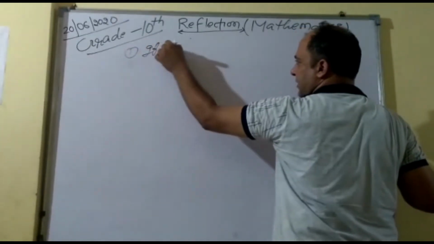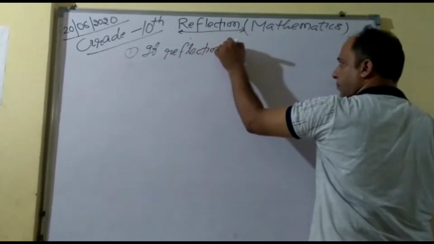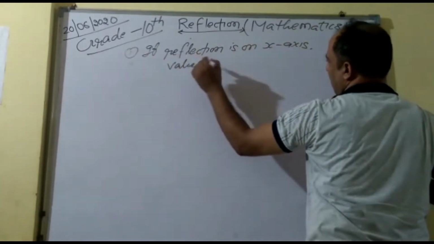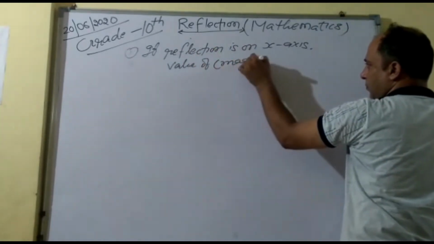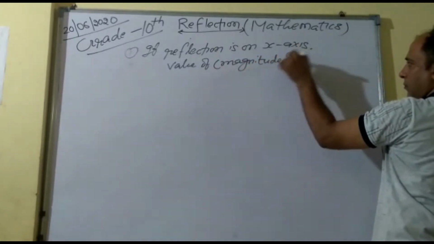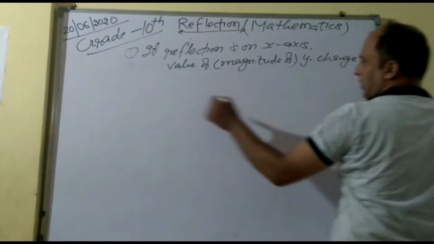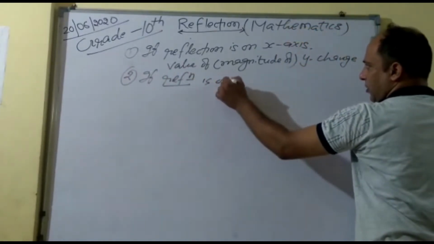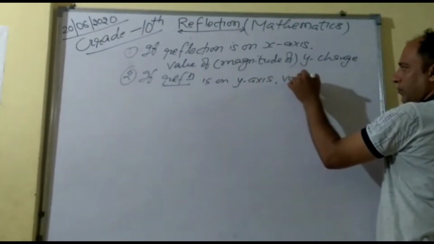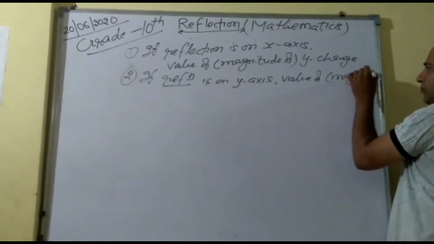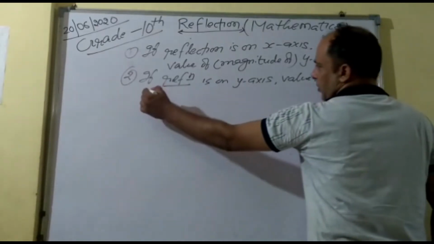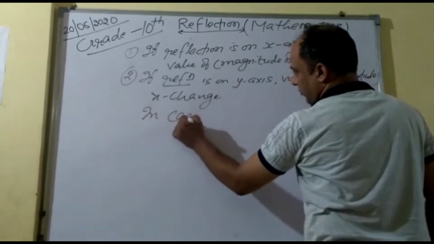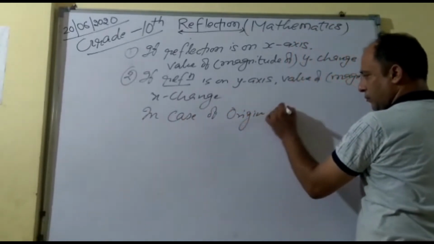First point. If reflection is on the x-axis, the value of y changes. If reflection is on the y-axis, once again the magnitude of the value of x changes. In case of origin, both change.